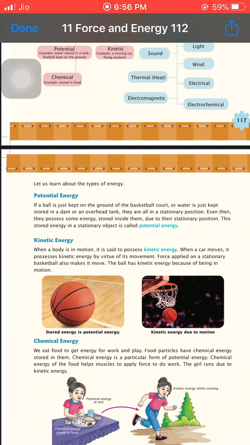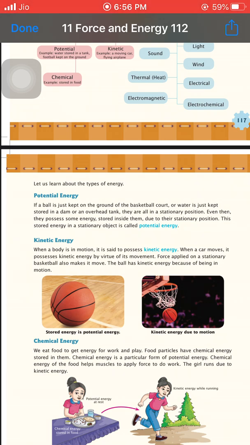Even then they possess some energy inside them. Okay, so that stored energy inside them is known as potential energy.